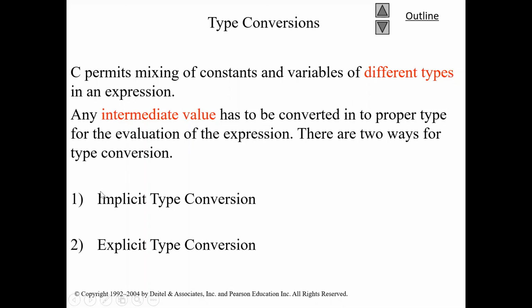There are two ways in which we can convert this intermediate value. One is known as implicit type conversion. The other is known as explicit type conversion.